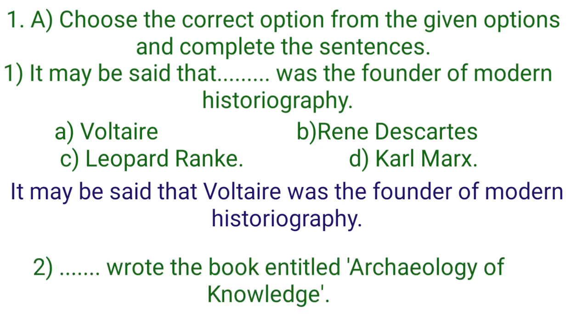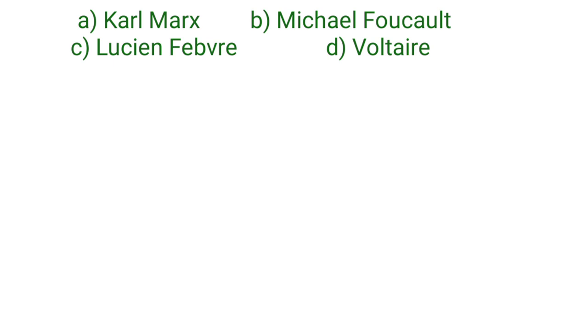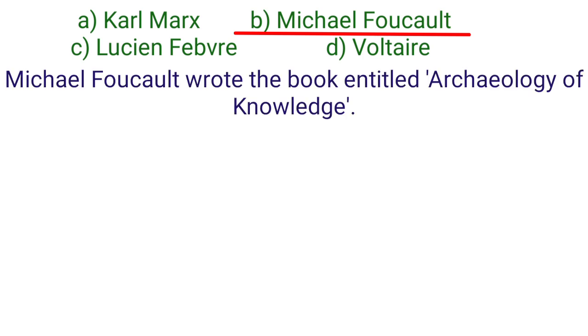Second sentence. Dash wrote the book entitled Archaeology of Knowledge. And the options are Karl Marx, Michael Foucault, Lucien Febvre, Voltaire. And the correct option is Michael Foucault. Complete sentence. Michael Foucault wrote the book entitled Archaeology of Knowledge.